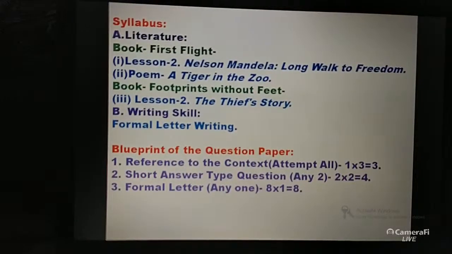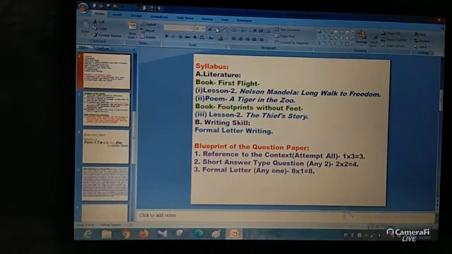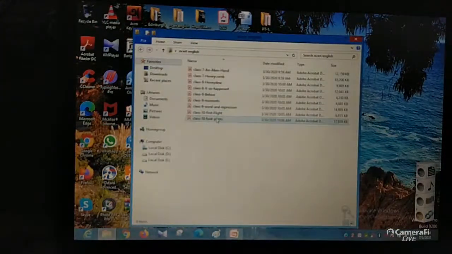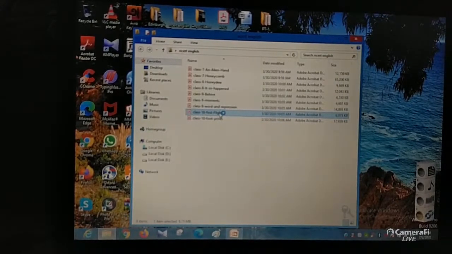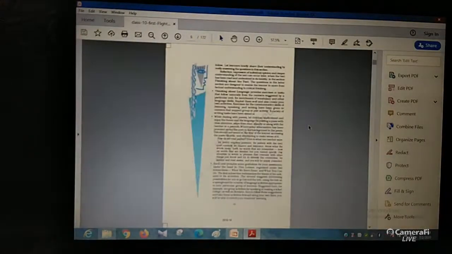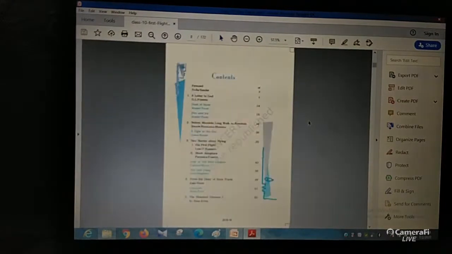So let everybody join. Okay, because after this we are going to start with the revision of the lessons. Today we are going to do in details about the poem and the questions and answers that will be related to the poem, which I will explain both 2 marks and 1 marks.